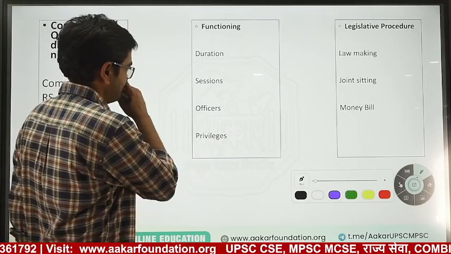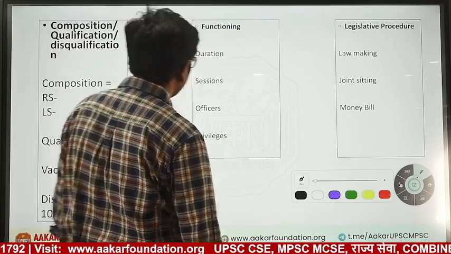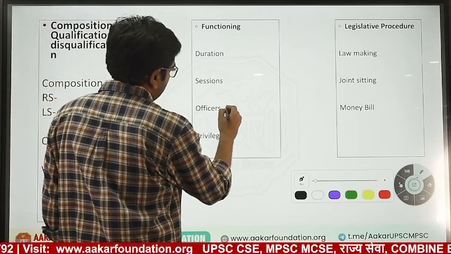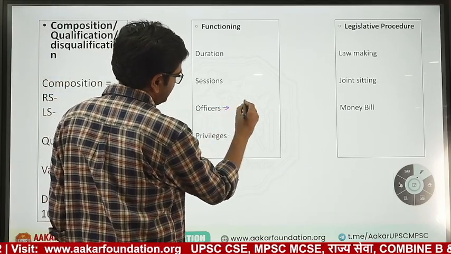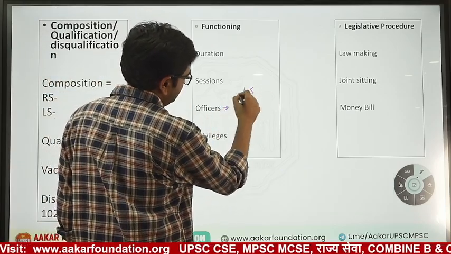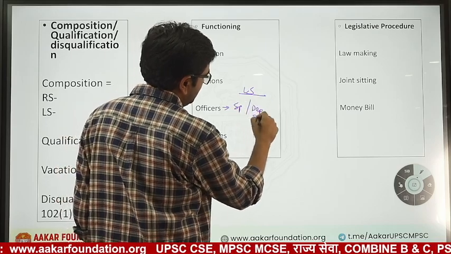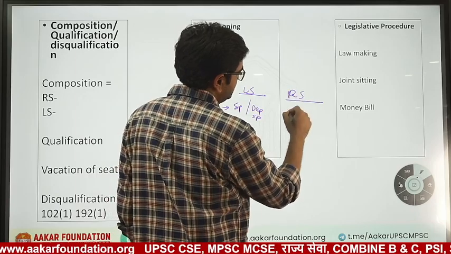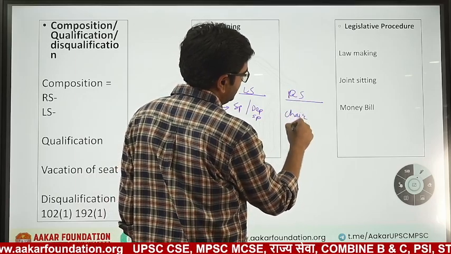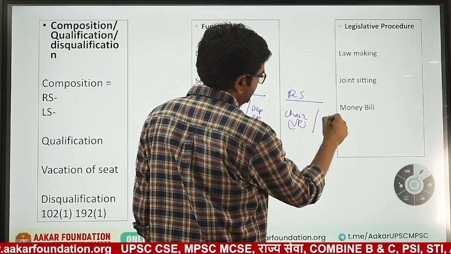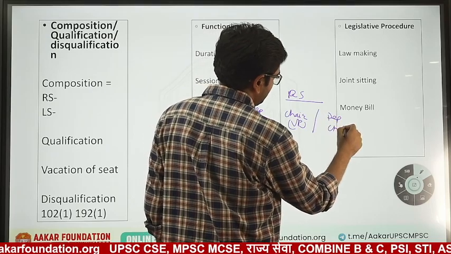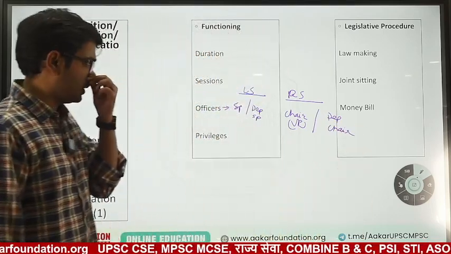Then officers of the Parliament. Who are the officers? First, for Lok Sabha, the Speaker and Deputy Speaker. For Rajya Sabha, the Chairman, who is the Vice President, and the Deputy Chairman. These are the officers of Parliament.